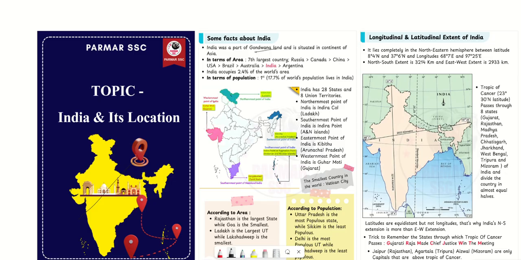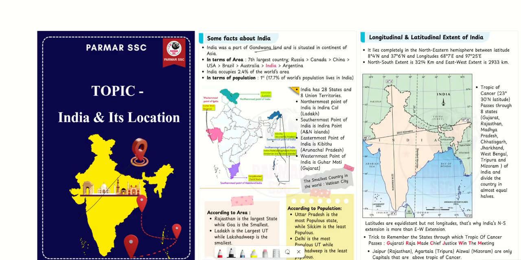But if you see apart from the whole India, then the southernmost point will be the Indira Point or the Pygmalion Point in the Andaman Nicobar Islands, and it is present on Great Nicobar. Here, the Great Nicobar is right here. Then the westernmost point, Guhar Moti, is present in Gujarat, and the easternmost point is present in Arunachal Pradesh. The place is known as Kibithu.